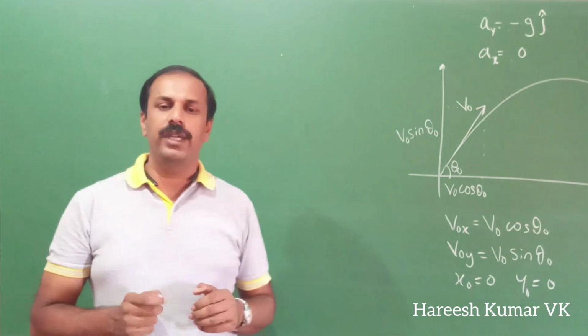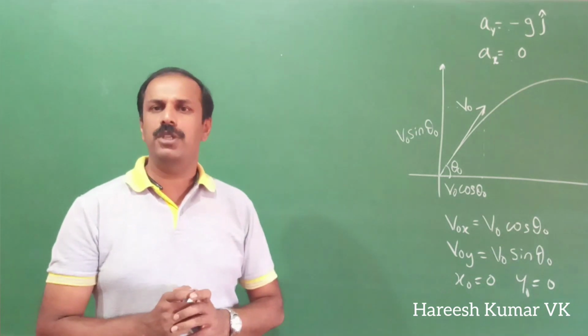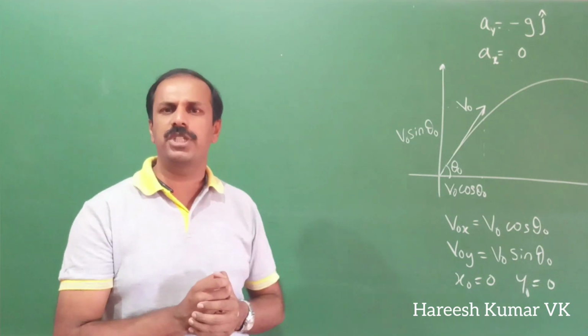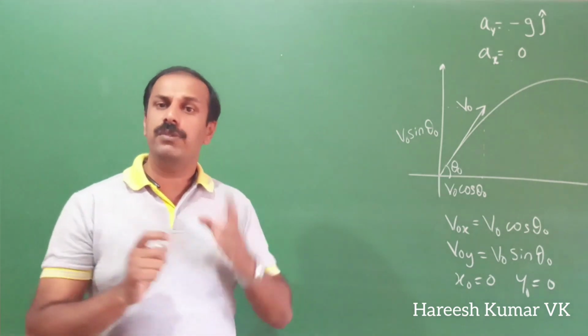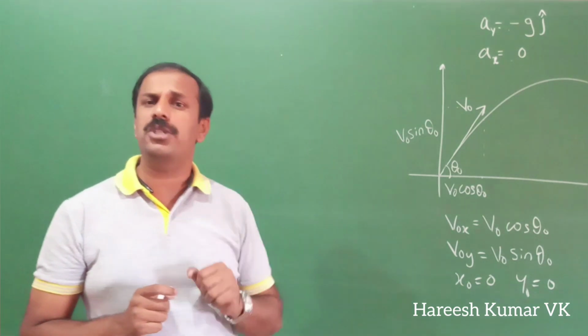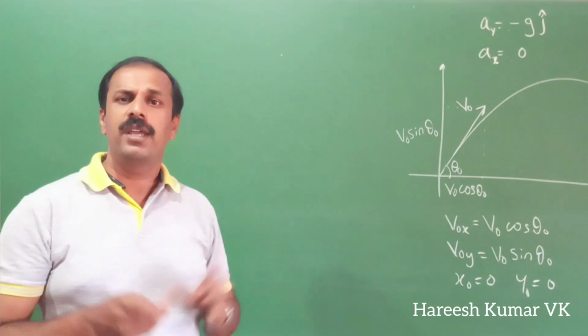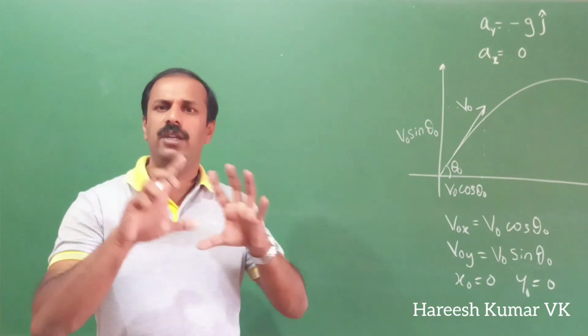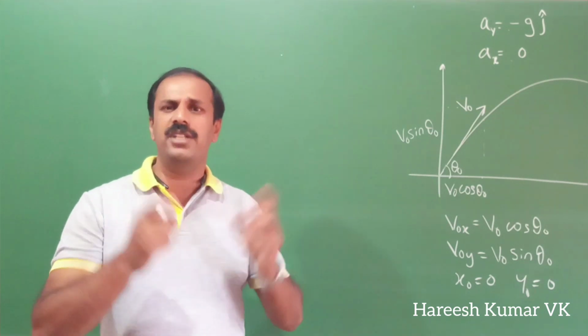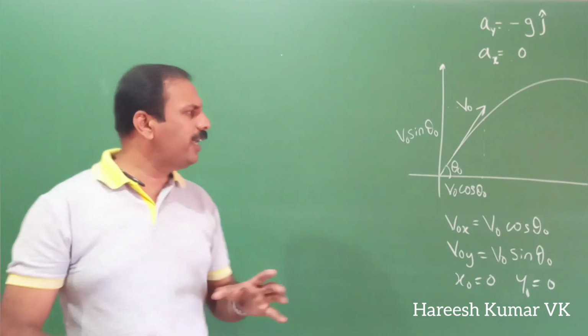Now what we have to do is, we have to write the position of this one at different times. For that, we discussed three equations of motion in 9th standard and in 11th standard both. s is equal to ut plus half at square, like that, three equations. v is equal to u plus at in 9th standard. Okay, so same we will apply for this one.